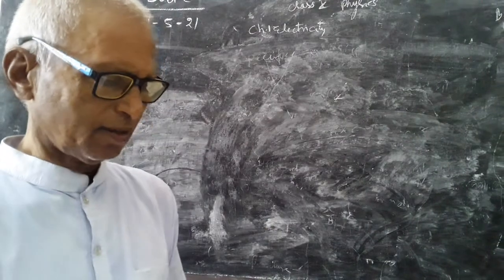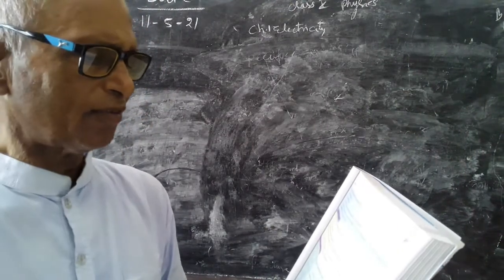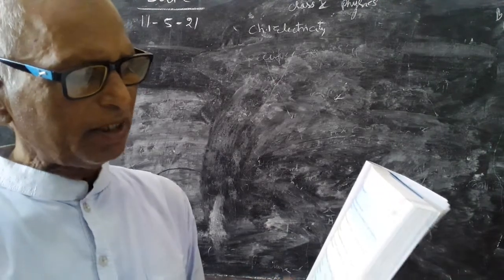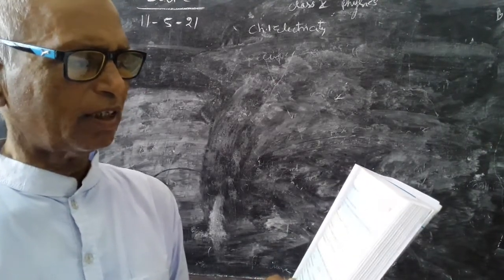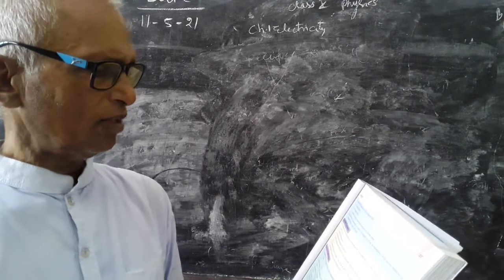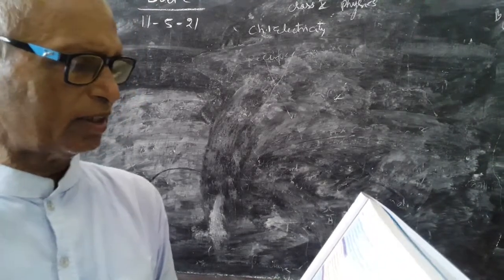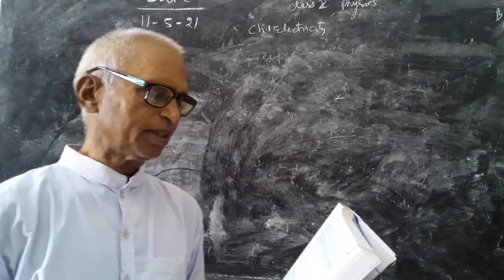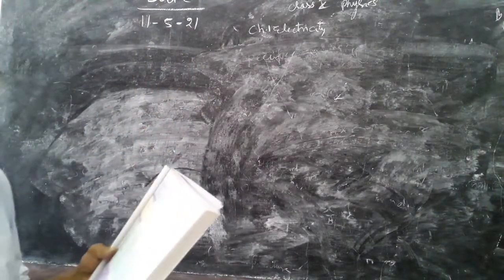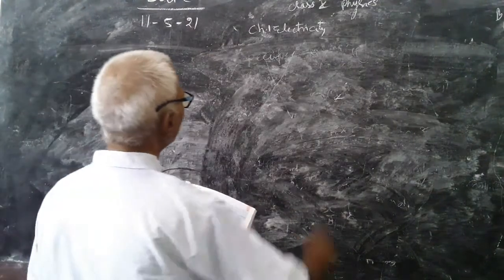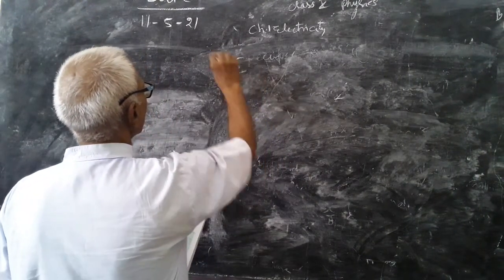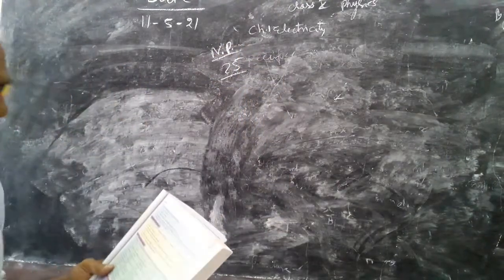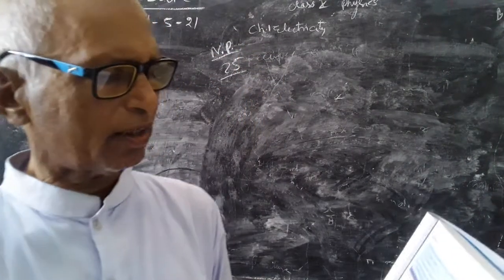But here see. Resistance of a wire of length 300 meter and cross section area 1 millimeter square, made of a material of resistivity 1.0 into 10 to the power minus 7 ohm meter. Then what will be its resistance? This is number 25, a numerical problem on page 27 of your book, Lakshmi Singh.